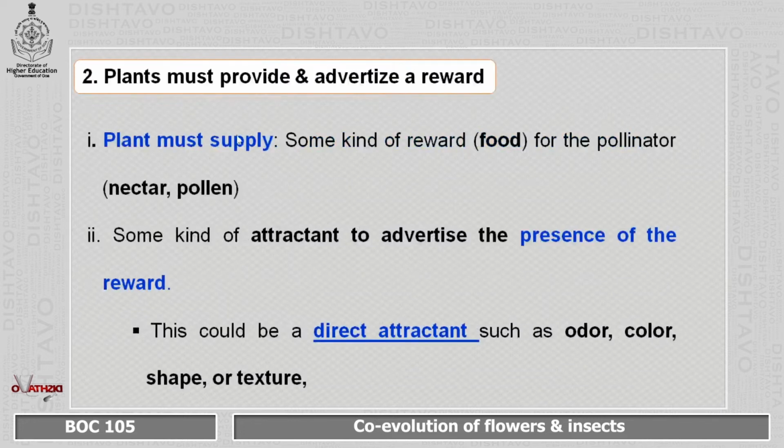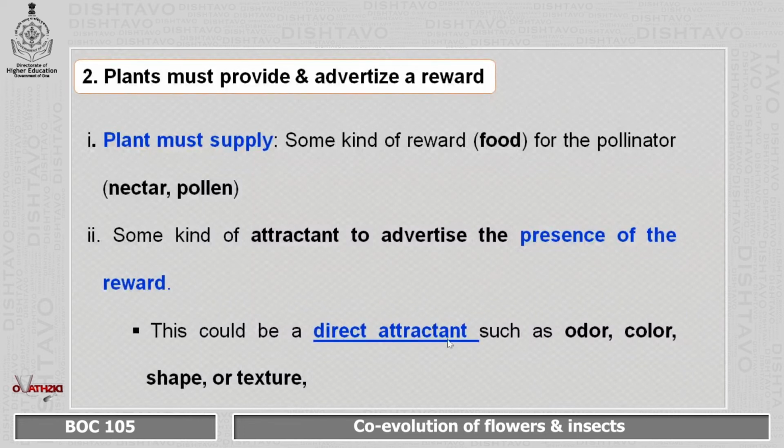The second criterion is that the plant must provide and advertise a reward. So the plant must supply some kind of reward, for example food for a pollinator. Then also, if there is food, there should be some kind of attractant which will help the pollinator to understand, yes, there is food. So there should be an advertisement, and that advertisement should be done by some kind of attractant.